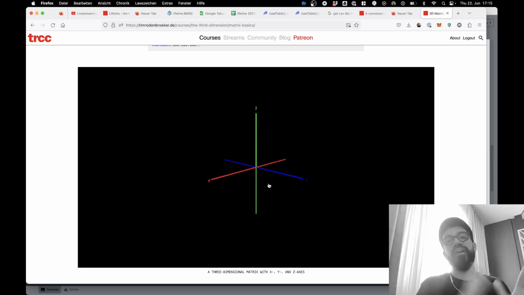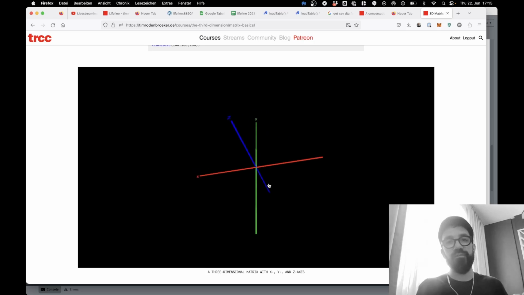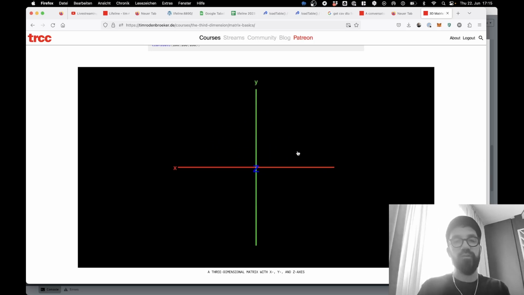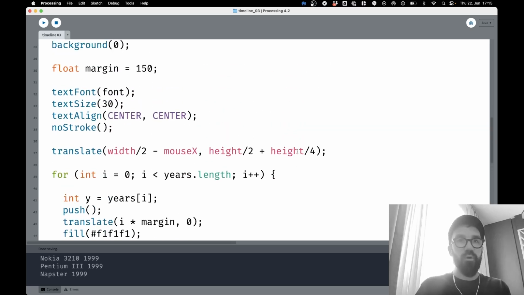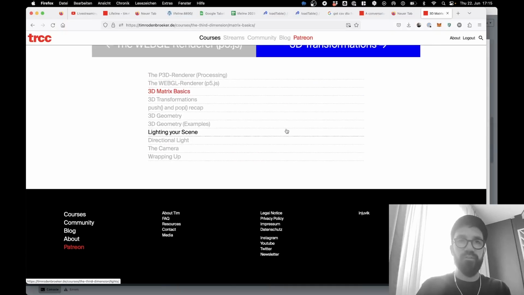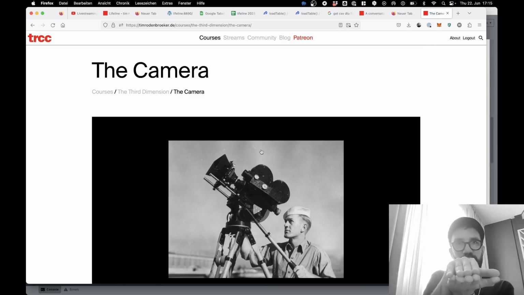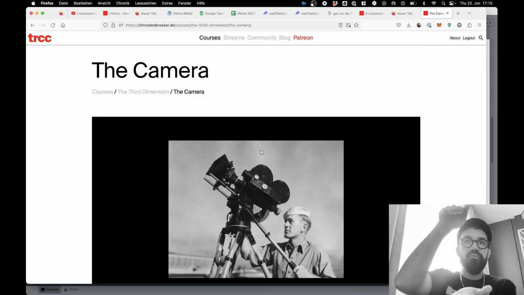So it's not anymore a canvas, like a 2-dimensional canvas. Now it's a scene where we can place things. And we also will place a camera later on into the scene. But okay, step by step. First of all, I think putting the camera into the scene is a good idea, because then we can change the perspective from a very front view to a view from above onto the scene.